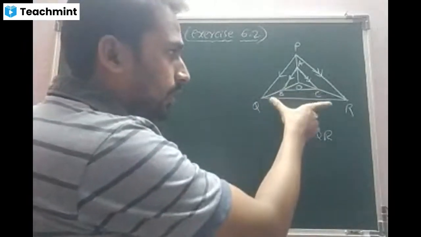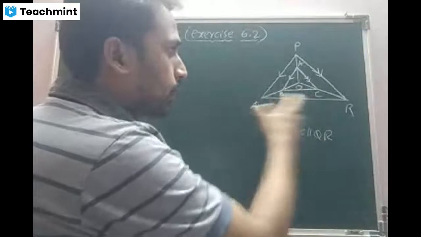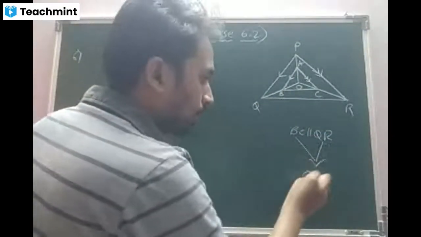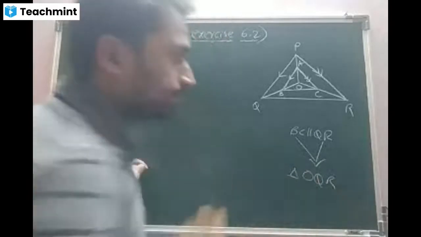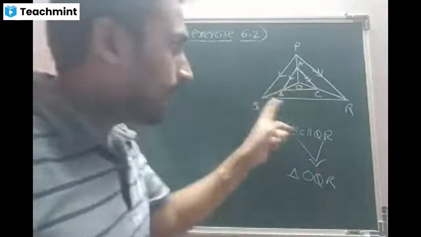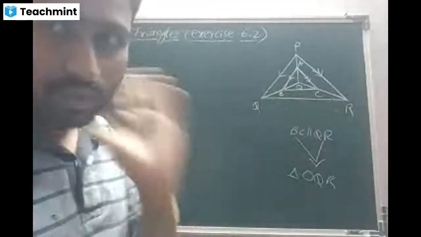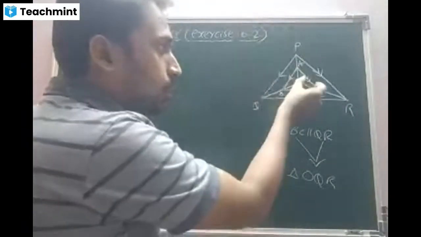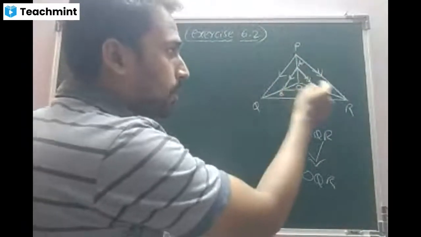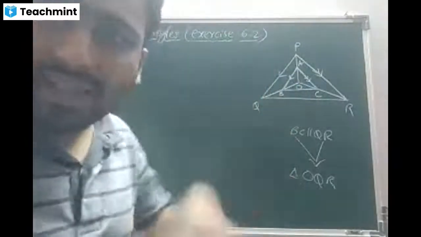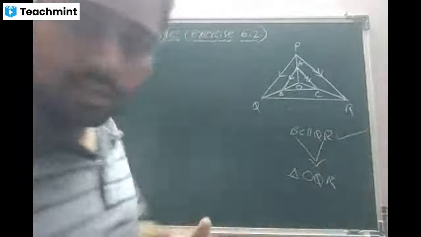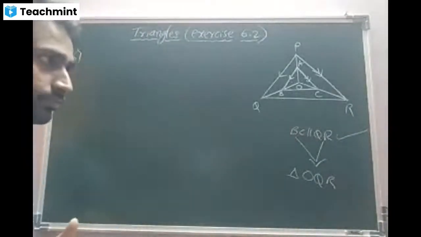BC and QR are both present in the triangle OQR. In the triangle OQR, if I prove this by this is equal to this by this, that is, part by part is equal to part by part, I can apply the converse of BPT and I can say Zindabad.